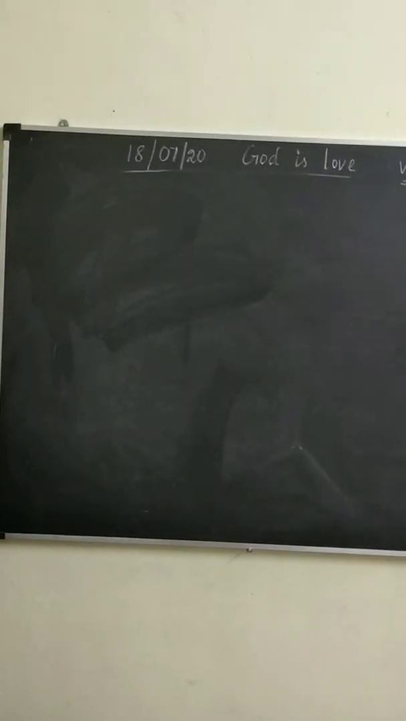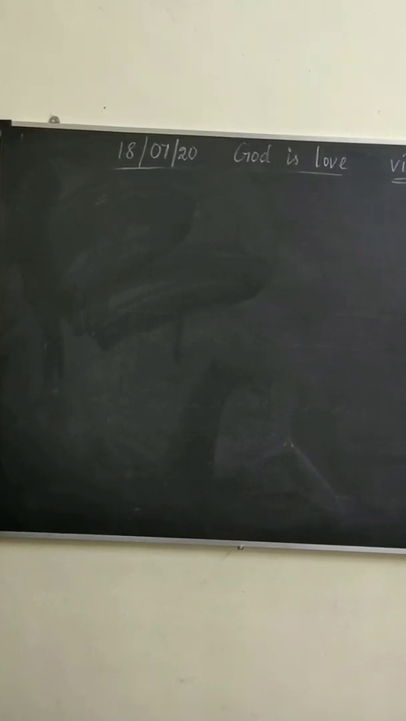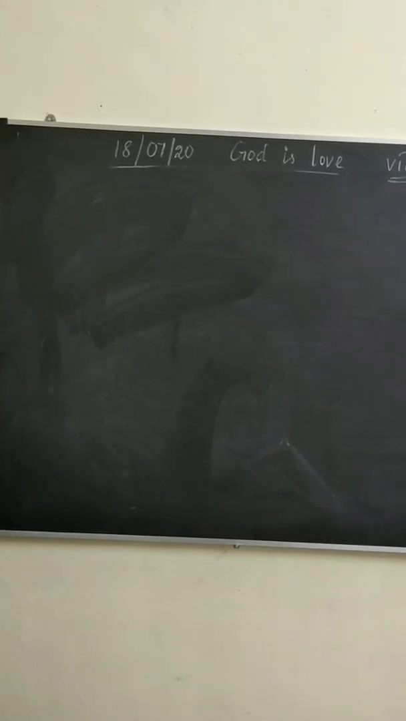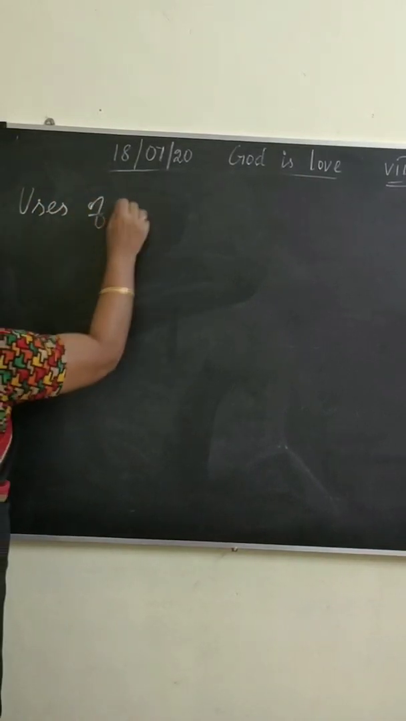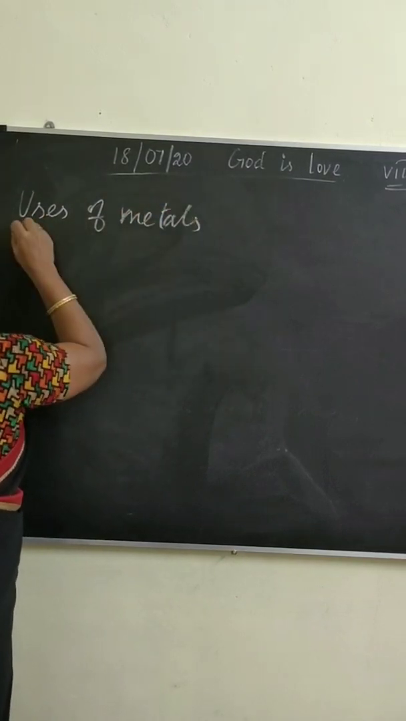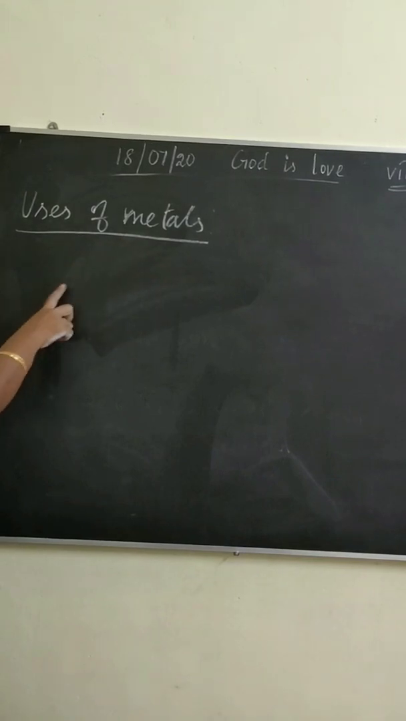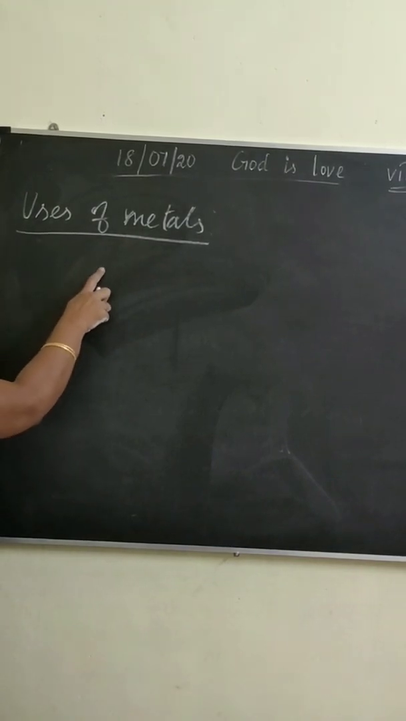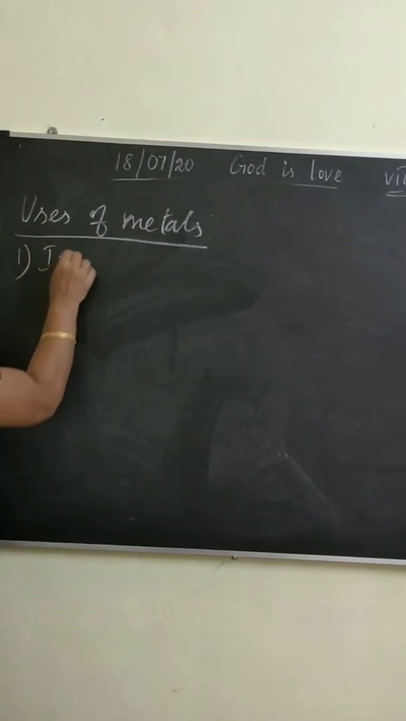Yes, children, let us pass on to the uses of metals and non-metals. First, we have to learn about uses of metals. Yes, name some metals. Iron, good. Copper, good. Aluminium, good.